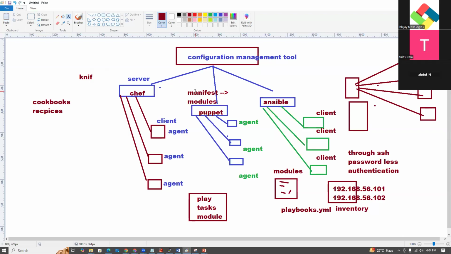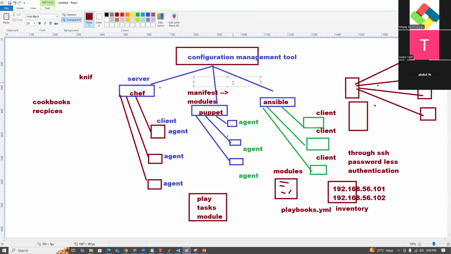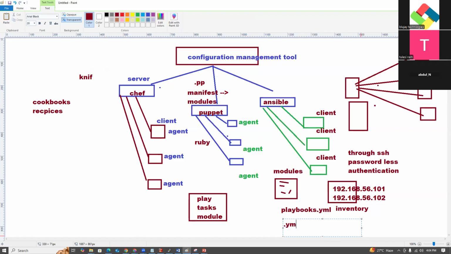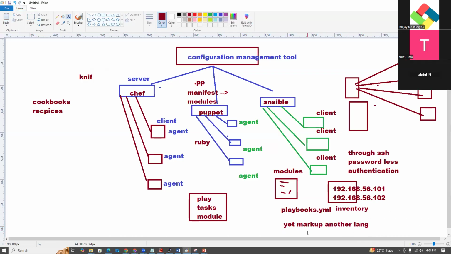This file is nothing but a manifest. The extension for Puppet is .pp. It is written in the Ruby language. Here it is YAML, which stands for Yet Another Markup Language. The extension for the playbooks is .yml.